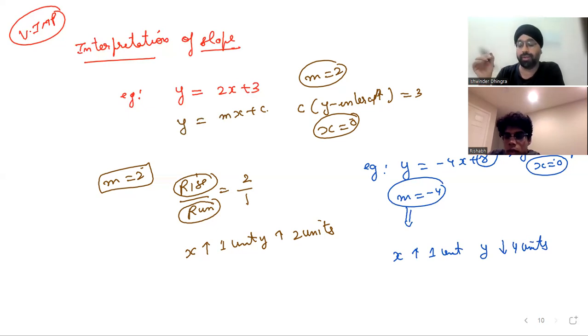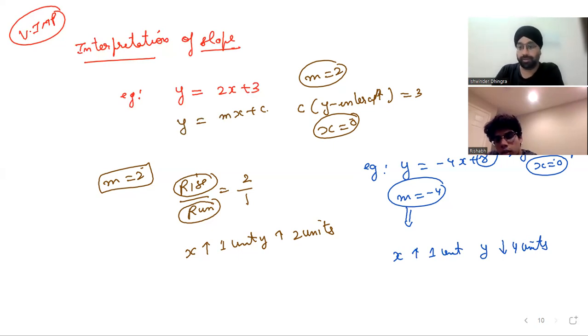So when we think in terms of a real life example, we cannot say negative decrease or something. Negative is in math stuff, right? Can you understand what I'm saying? So when I say an interpretation of a slope, you need to come to the real life scenario. If x increases by 1 unit, y has to decrease by 4 units. Can you understand? But your answer was correct. Got it now? Any kind of doubt? So shall we proceed further?